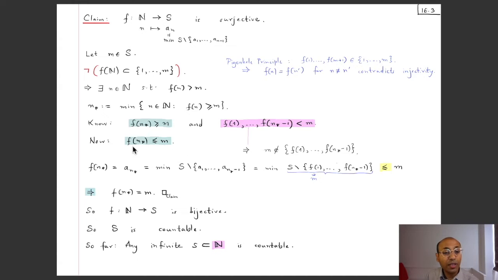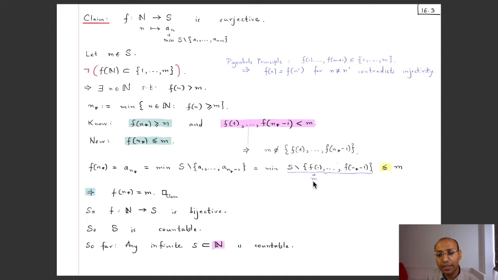Now let us show that Fn star is less than or equal to m, and then these two put together will give that m is F of n star. So we are now proving this. We already know this, and we are now proving that Fn star is less than or equal to m. So Fn star is equal to An star by definition, and An star by definition is the minimum of this set S minus A1 to An star minus 1. But this A1 is F1, An star minus 1 is Fn star minus 1. So this minimum is just this minimum.